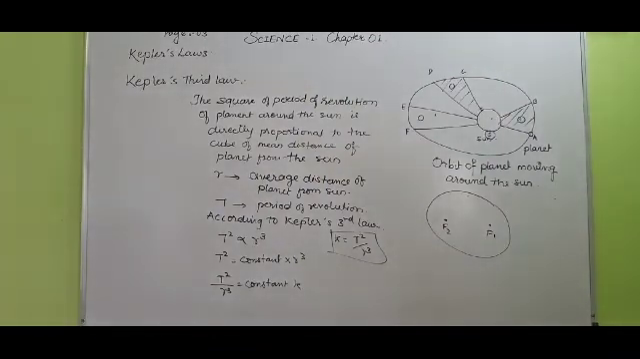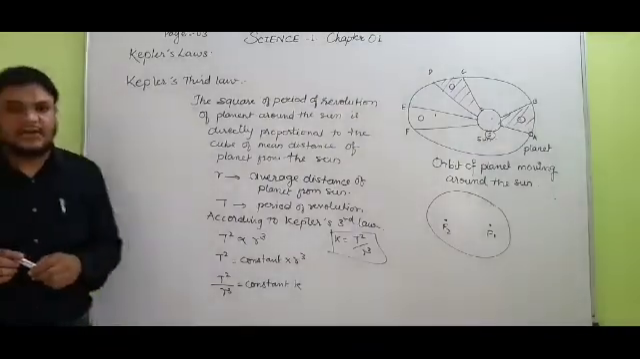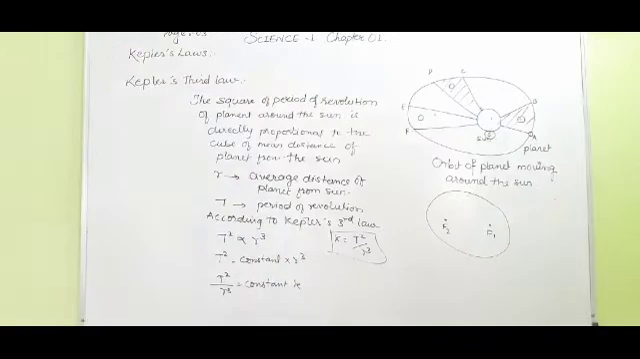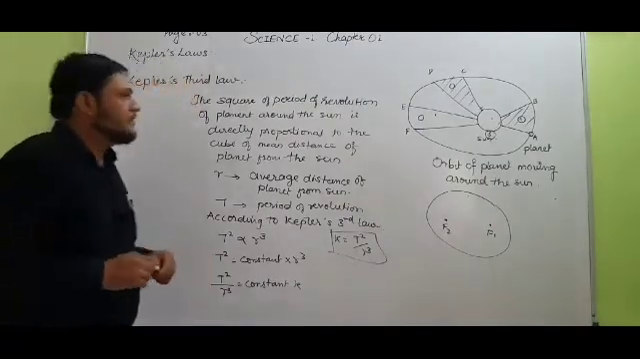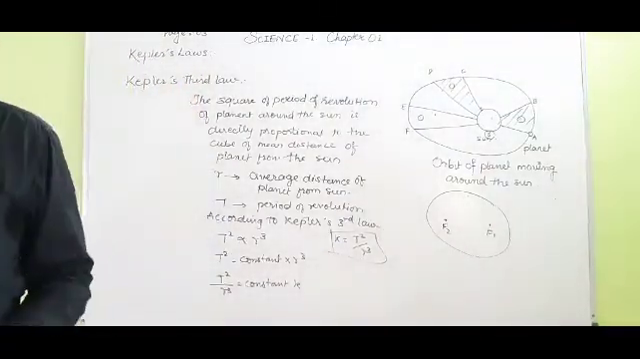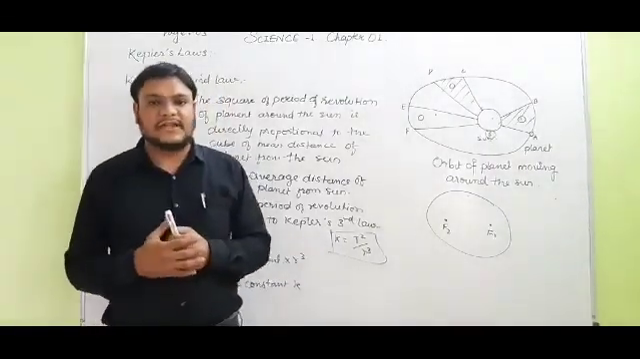So student, remember that all the three laws of Kepler are very important to you. So you have to study well. Now Kepler obtained these laws by simply observing the position of the planet and the motion of the planet. So student, note these three laws of Kepler, Kepler's three laws of planetary motion.